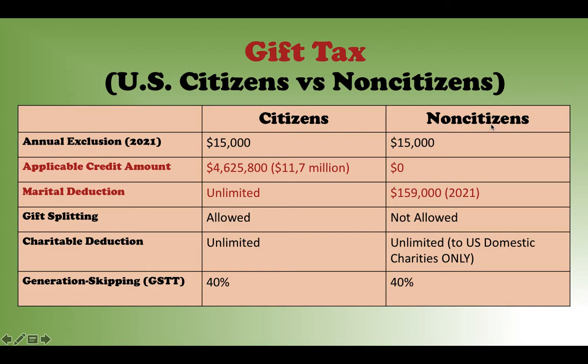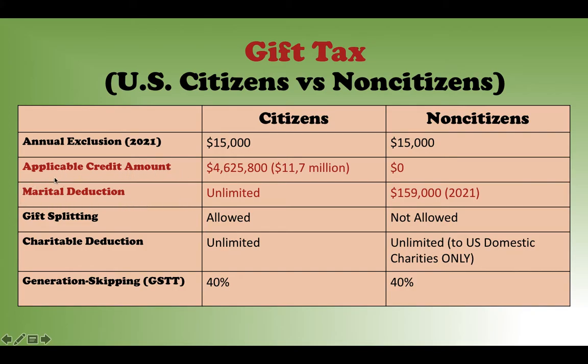However, for a non-US citizen, you are not eligible for that credit. So in the same example, if you give away $100,000 in 2021, immediately $85,000, which is above the annual exclusion, is subject to the gift tax. You have to pay tax on the $85,000. So that's the difference. That's a big deal. This is the applicable credit amount.